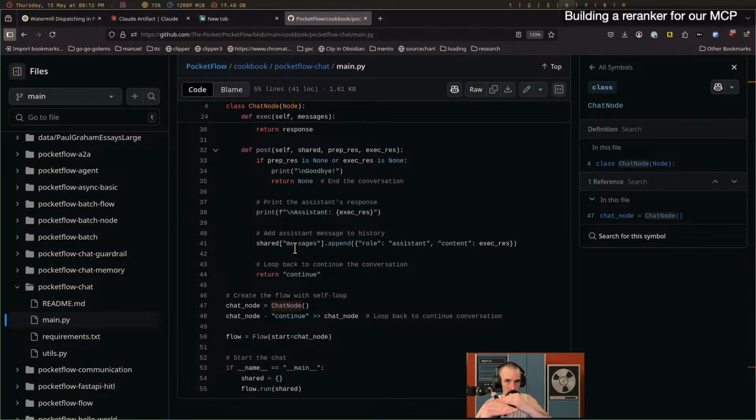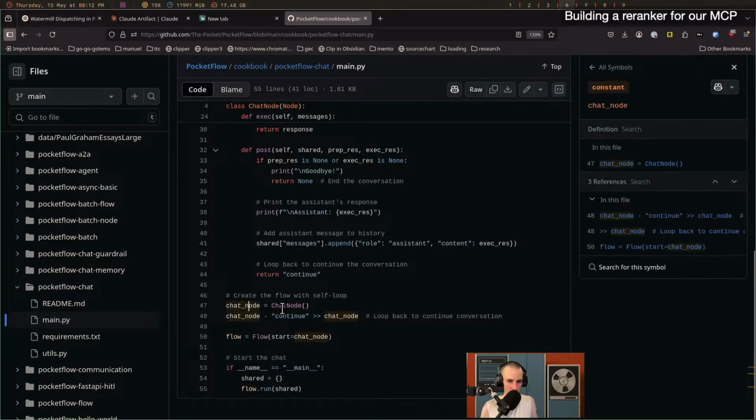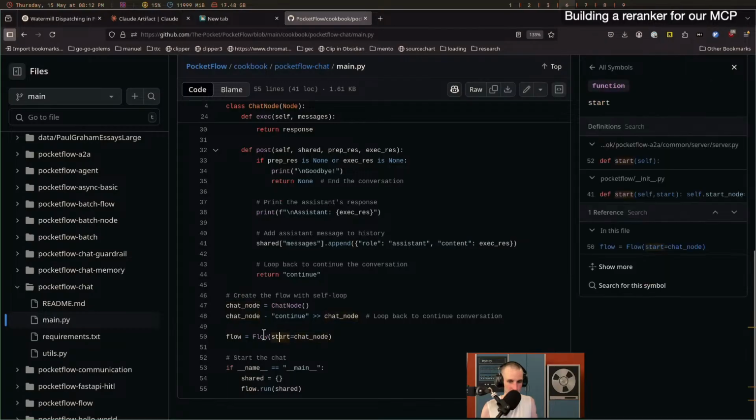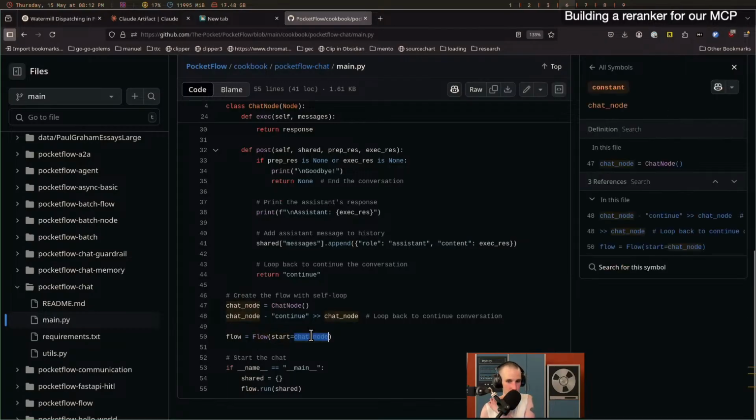We're going layer by layer. And so if we look at the start, we're starting a flow. A flow is, interestingly enough, just something that starts at a certain node. I actually don't know why this is not just plain node, but we'll see. Now we see we create our chat node.